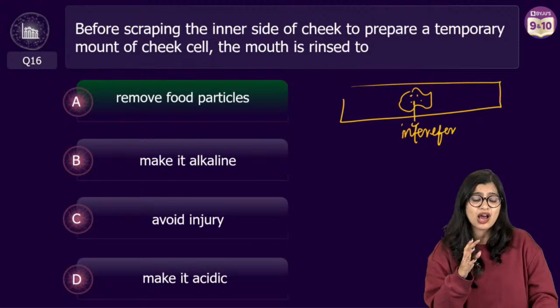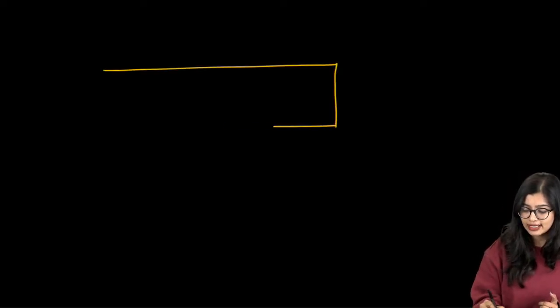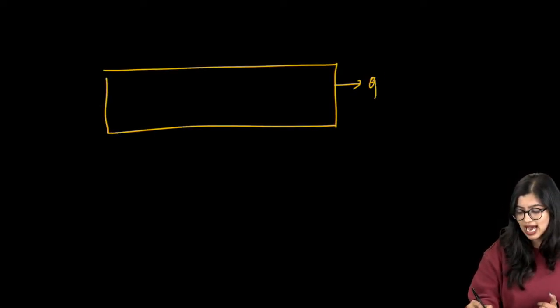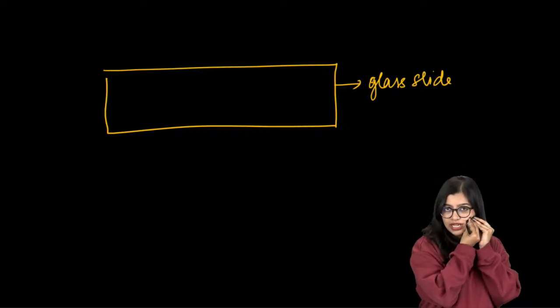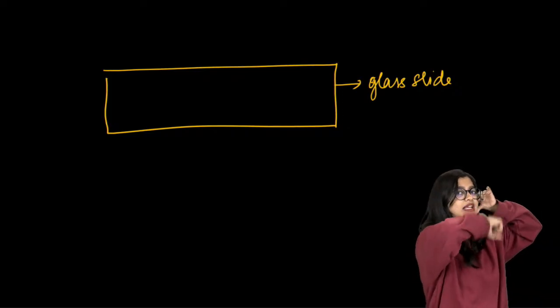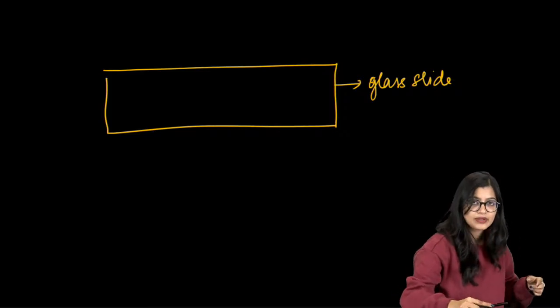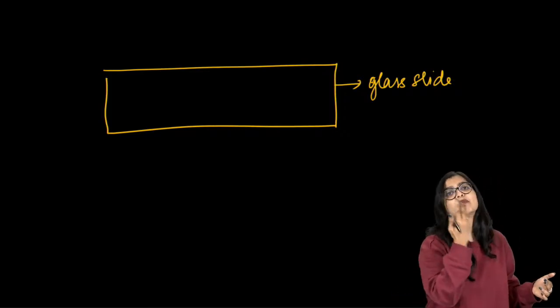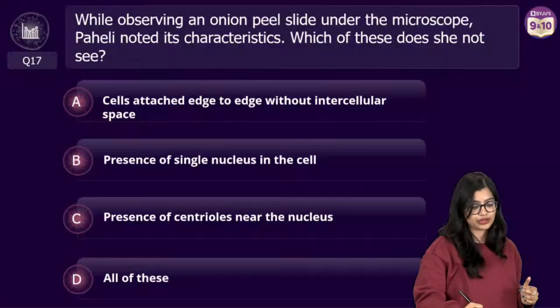Now for those of you who are a little confused about this, basically what happens is that if I have to see a cheek cell under the microscope, I need to take what's called a glass slide, right? I'll take a glass piece which is shaped like a rectangle, and in order for me to see it under the microscope, I need to get some of my cheek cells, no? So what they normally do is there's a device through which they will scrape it, okay? Inside, like this, they will scrape it and then they will spread it. Now the question is asking, why should I wash my mouth before I do that? So that if food particles are there in my mouth, they will not interfere.